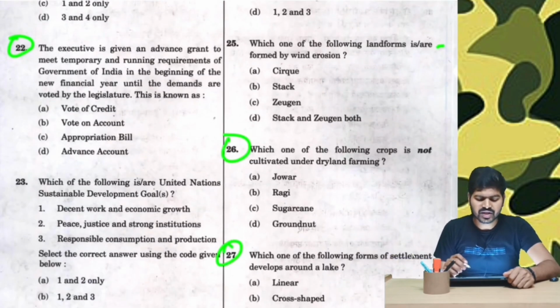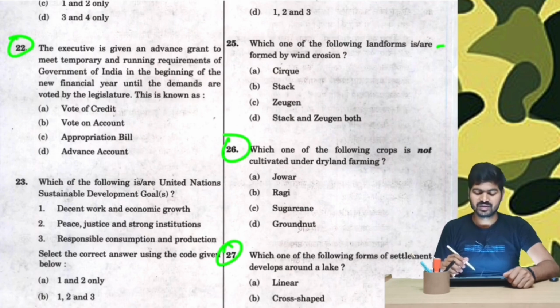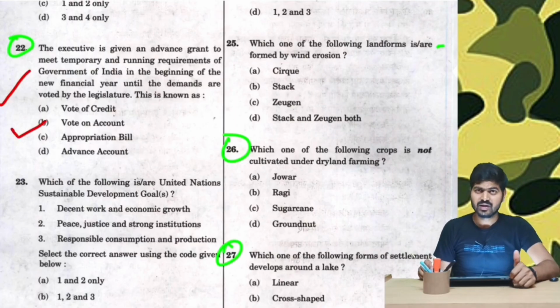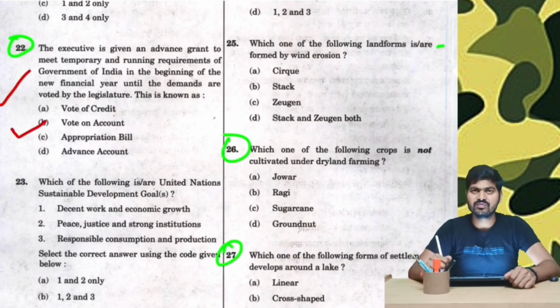Question number 22. The executive is given an advance grant to meet temporary and running requirements of the Government of India in the beginning of the new financial year until the demands are voted by the legislature. So every time the budget is passed, this particular thing comes into news. It's called vote on account. Till the time the budget is passed, to run the country, the amount which is taken from the budget is taken through vote on account.